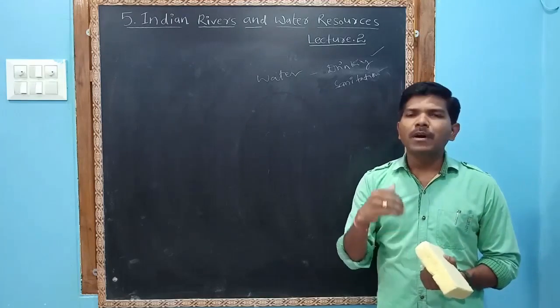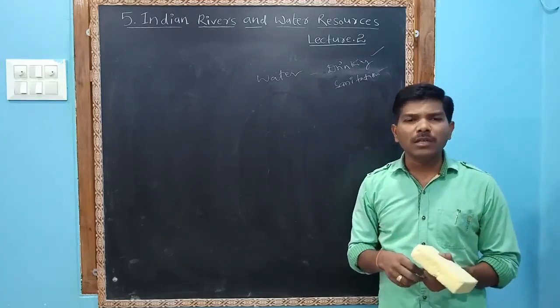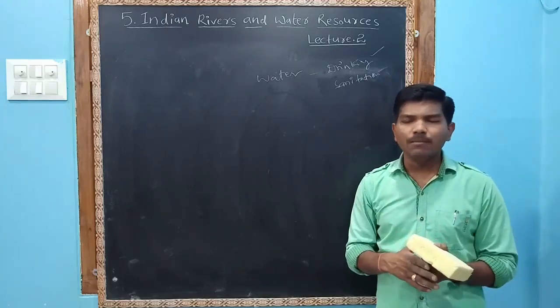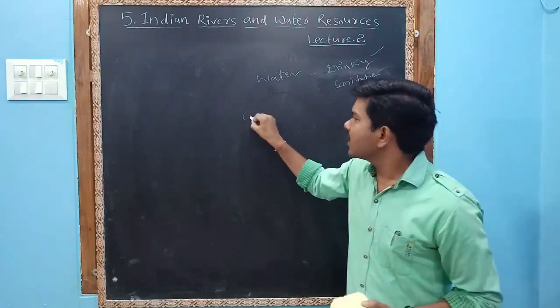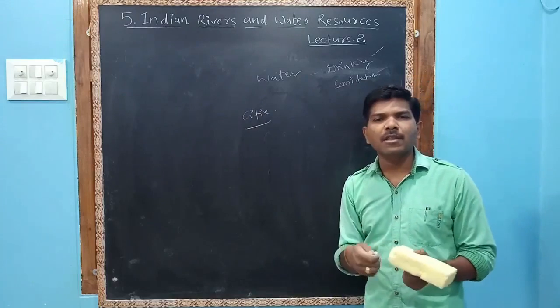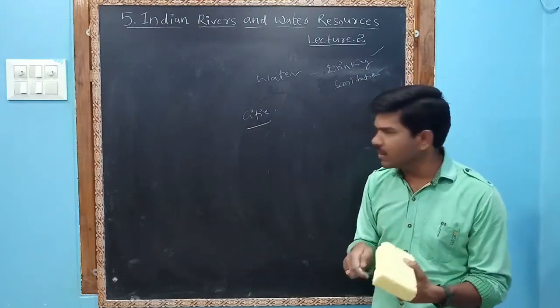I repeat, provisions of drinking water to towns and cities were not planned accordingly. For example, in the cities they keep meters, and as per how much you consume, that much you have to pay. Water meters are there.